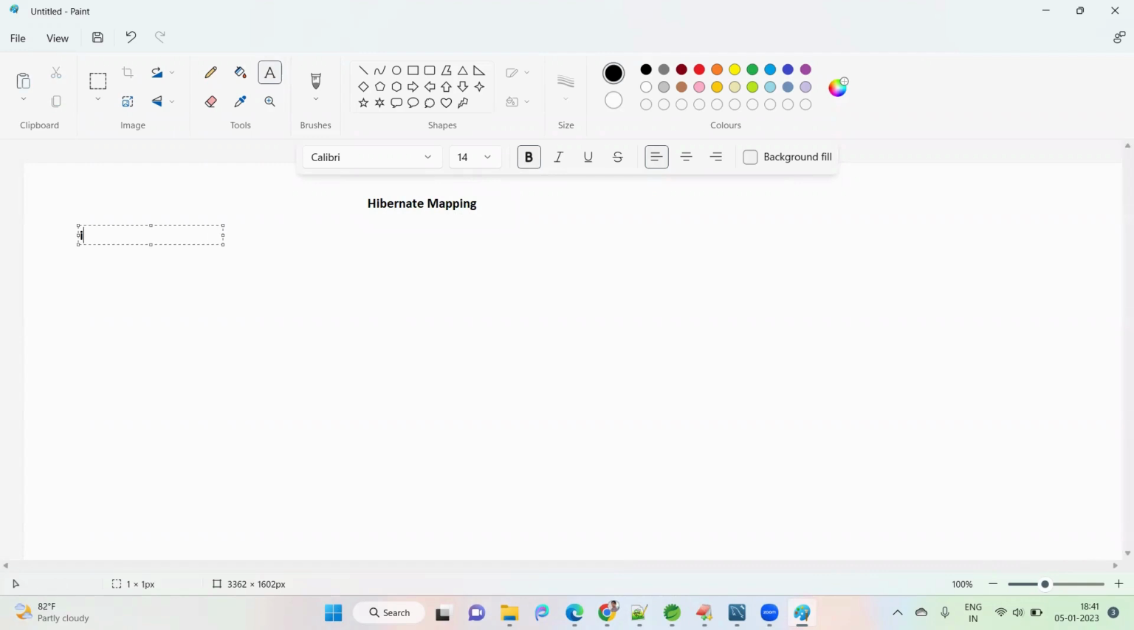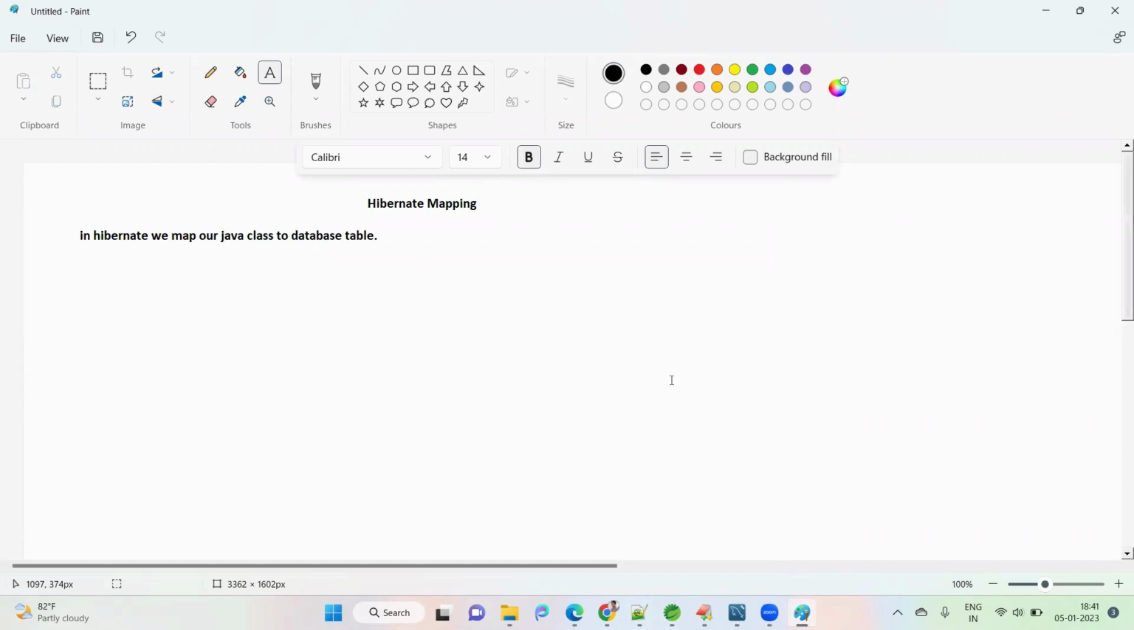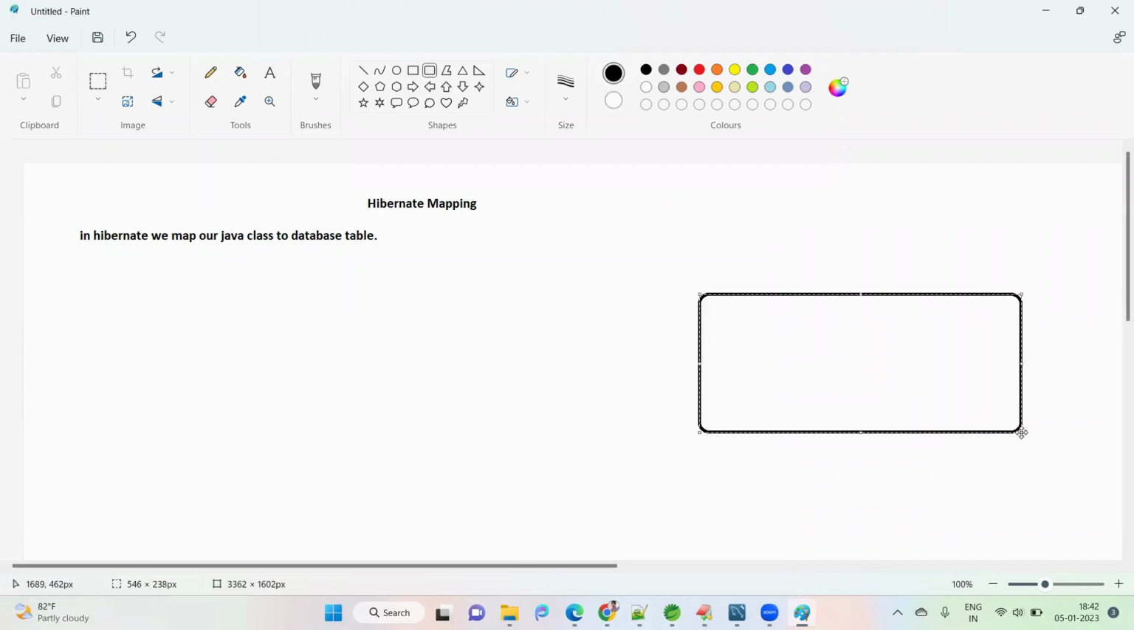So what is Hibernate mapping? In Hibernate, we map our POJO class, our Java class, to a database table. How is it? Just take an example. We have one table in the database. This table structure is like this.